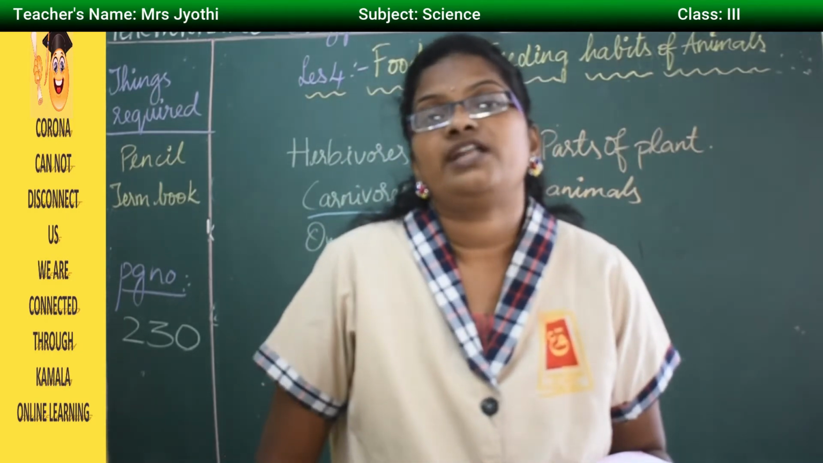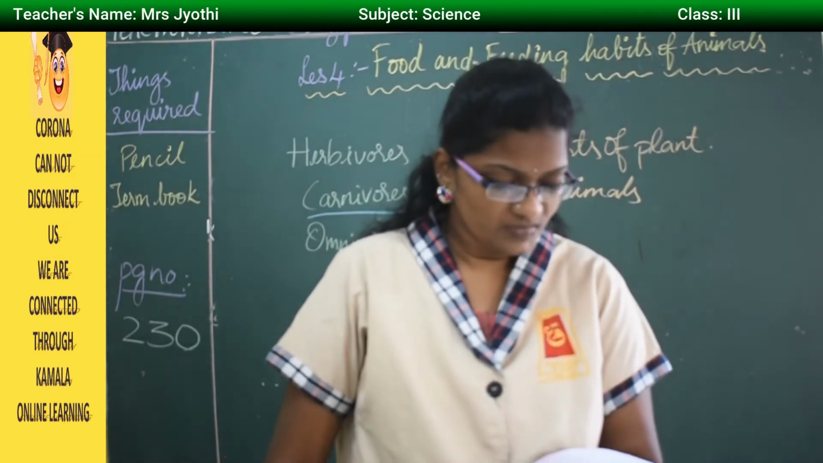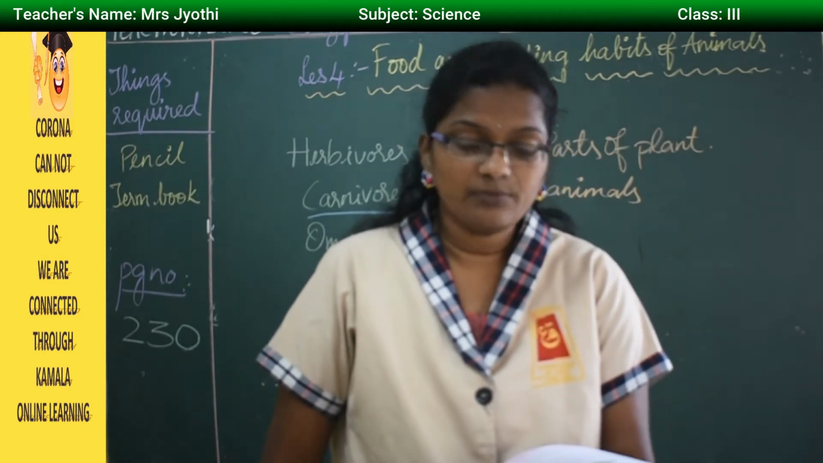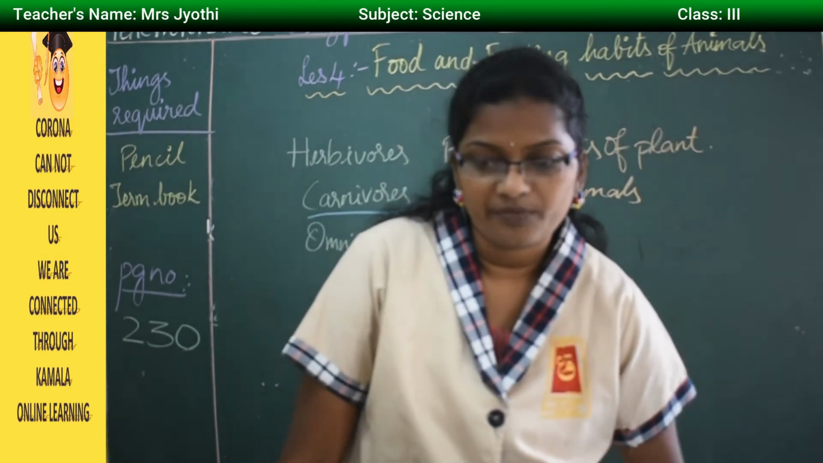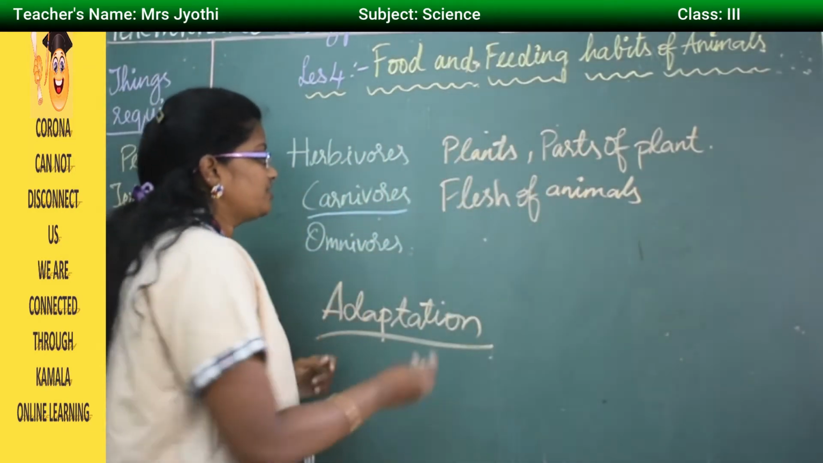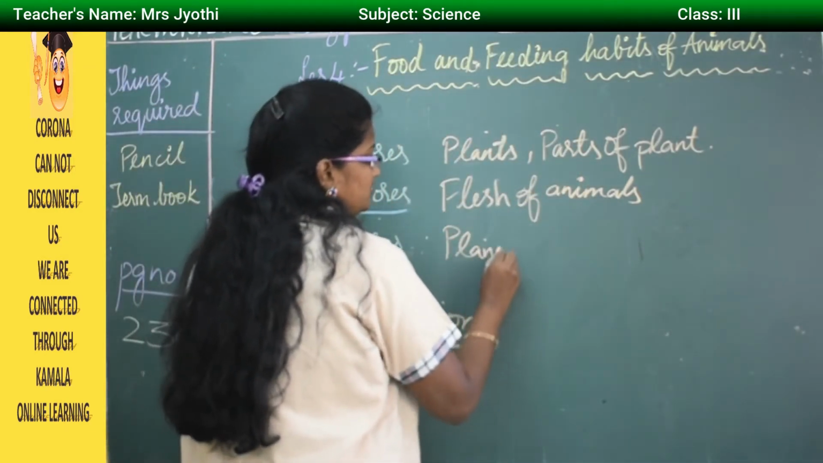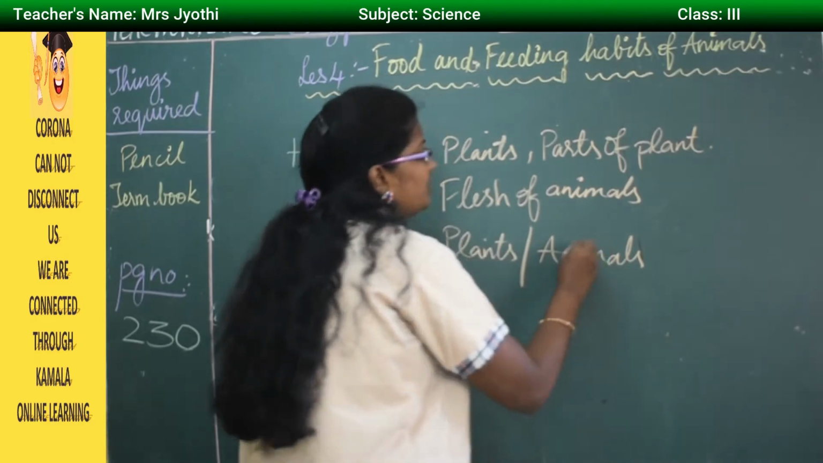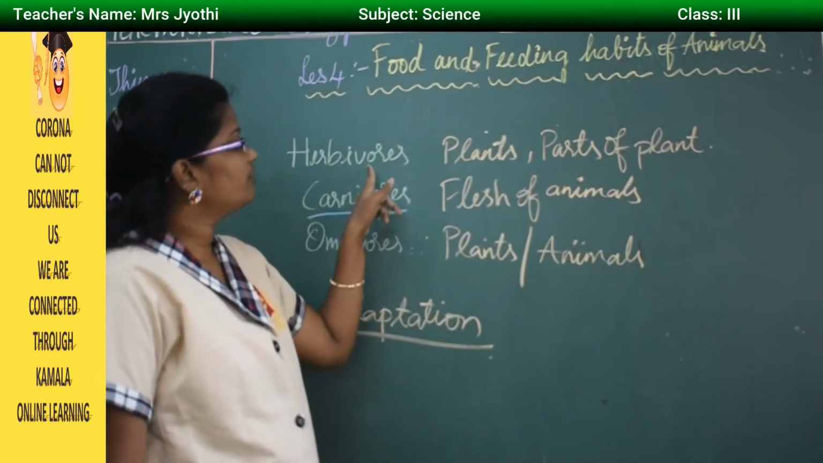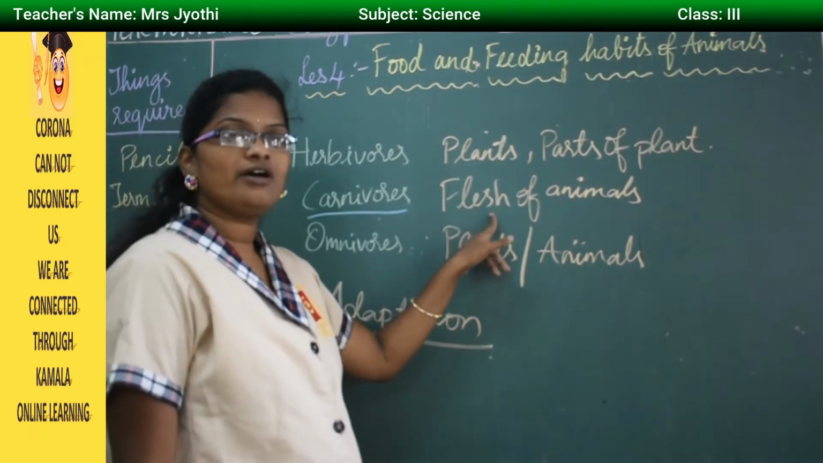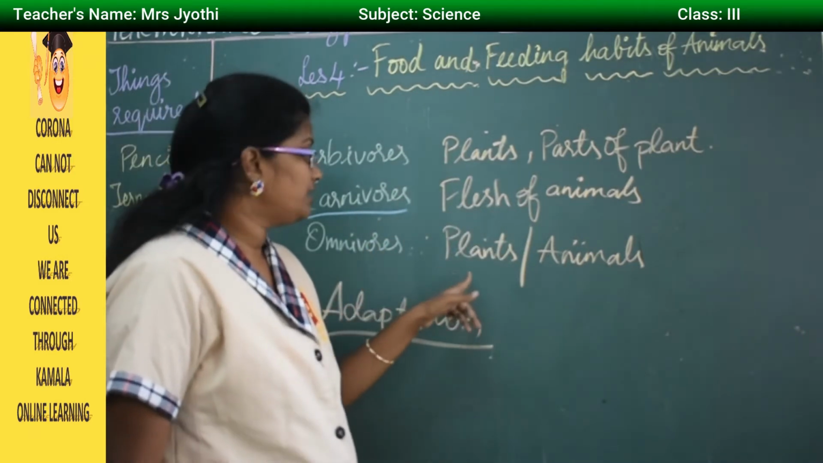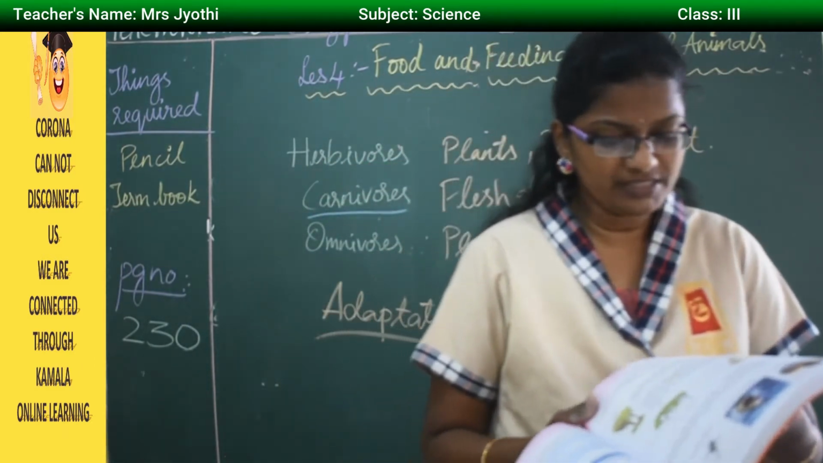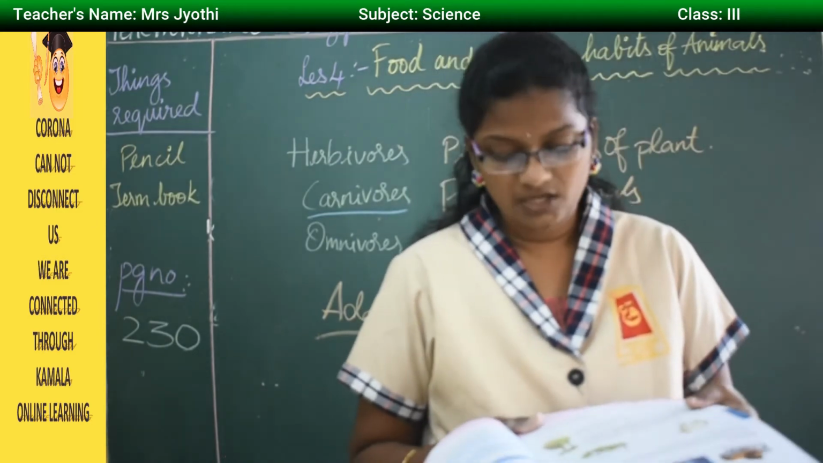Next, moving on to the last one, that is the omnivores. Animals that eat both plants and animals are called omnivores. Herbivores eat only plants, carnivores eat only the flesh of animals, whereas omnivores eat plants as well as animals.